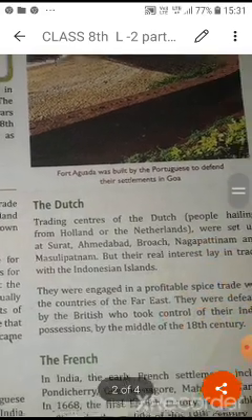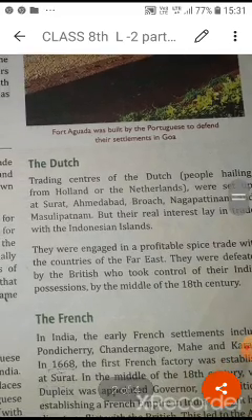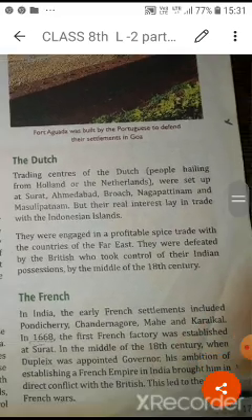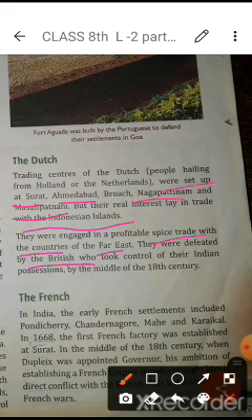Now we will study about the Dutch. The Dutch were the people who came from Holland and the Netherlands. First of all, they set up in Surat, Ahmedabad, Bhuj, Nagapattinam and Masulipatam, but their main interest was in the Indonesian islands. In this way they started a profitable spice trade with the countries of the Far East. They were defeated by the British, who took control over the Indian possessions by the middle of the 18th century.